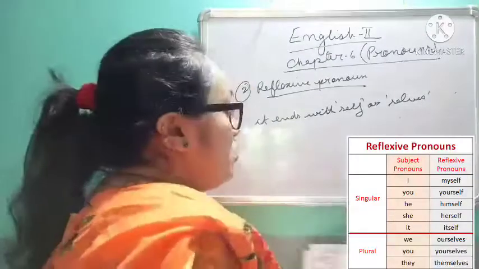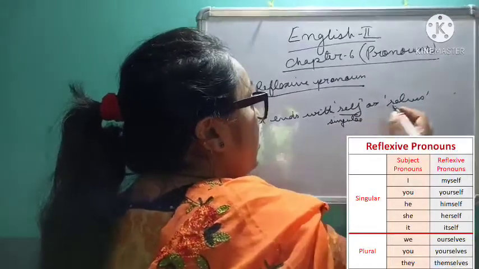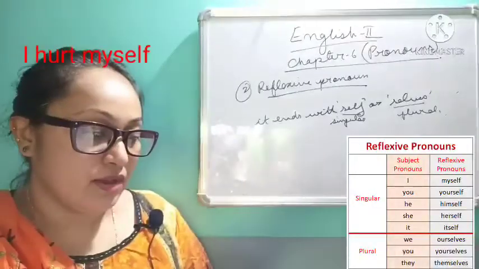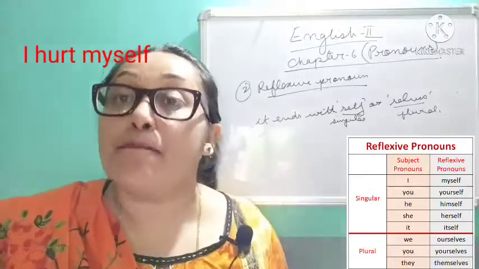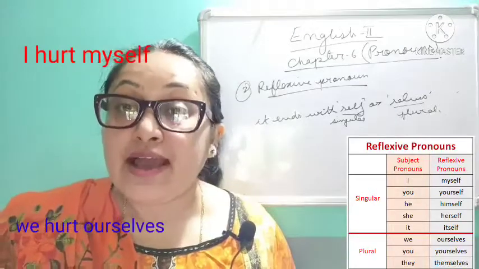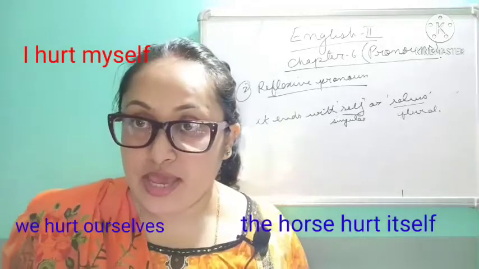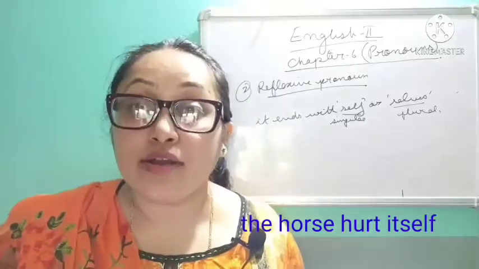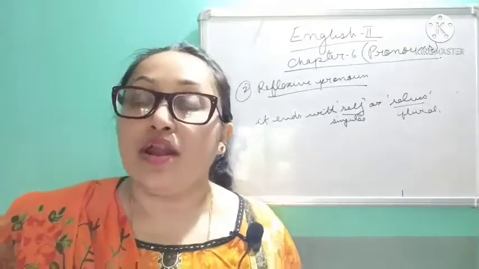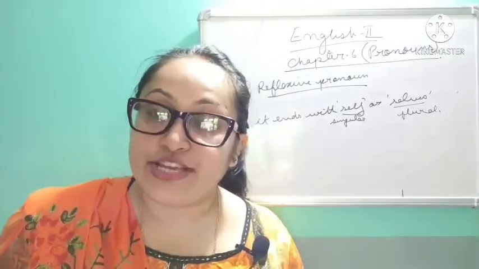Now this is self, singular, and selves, plural. Clear? Now for example, I hurt myself. I hurt myself. We is plural. We hurt ourselves. The horse hurt itself, because we don't know he or she. The horse hurt itself. These myself, ourselves, itself are called reflexive pronouns. Why? They refer back to the subject or the object of a sentence.